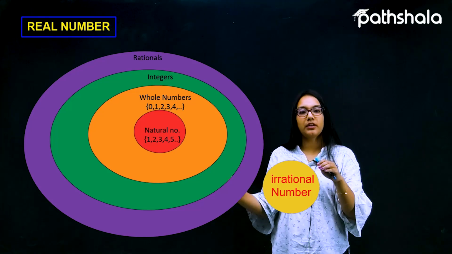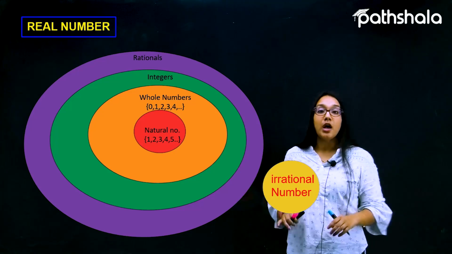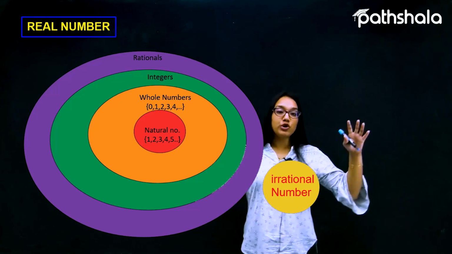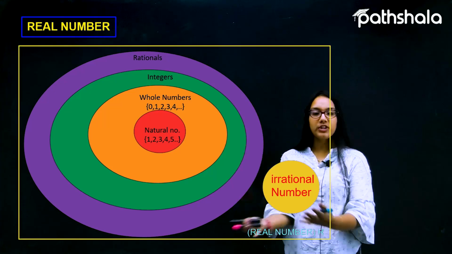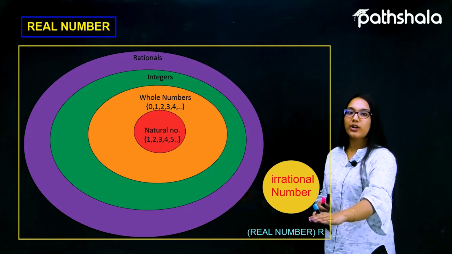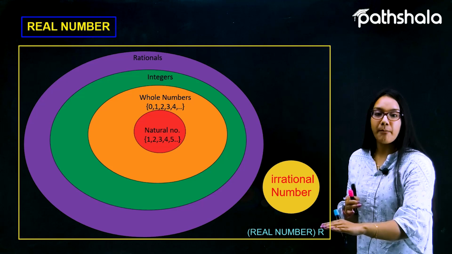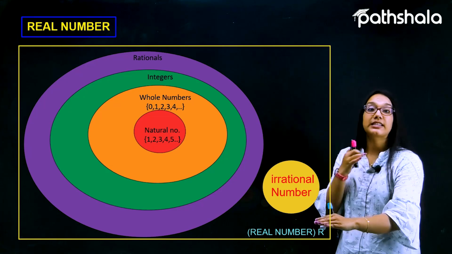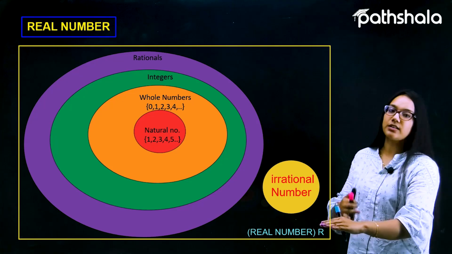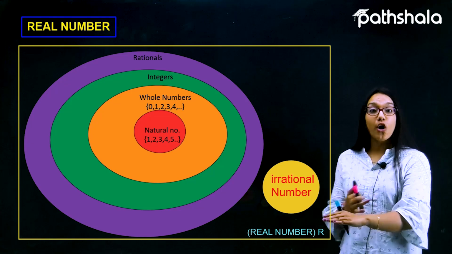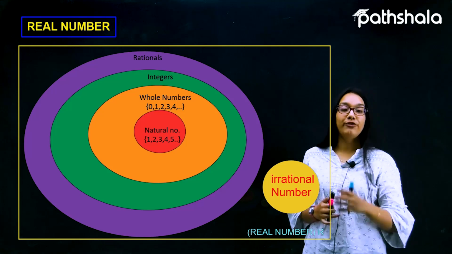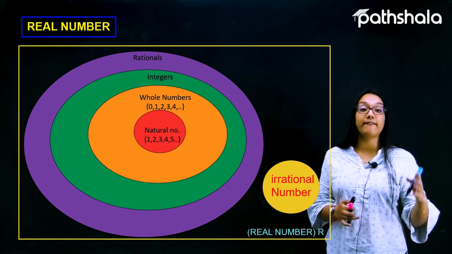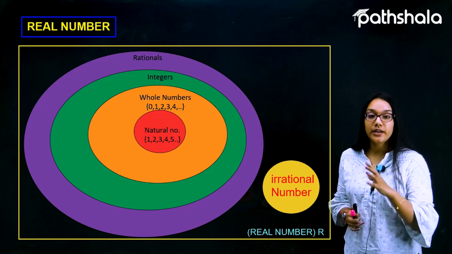A collection which has both of these collections is called a collection of real numbers, represented by capital R. This is a Venn diagram of real numbers.